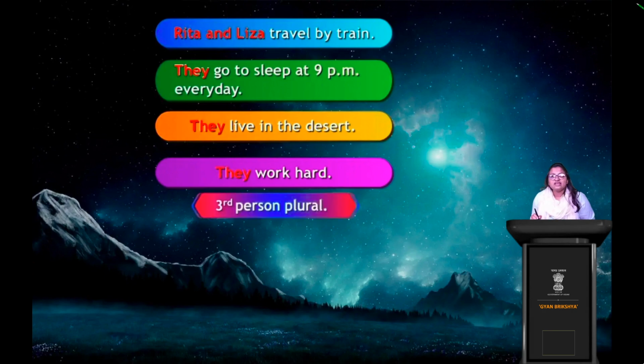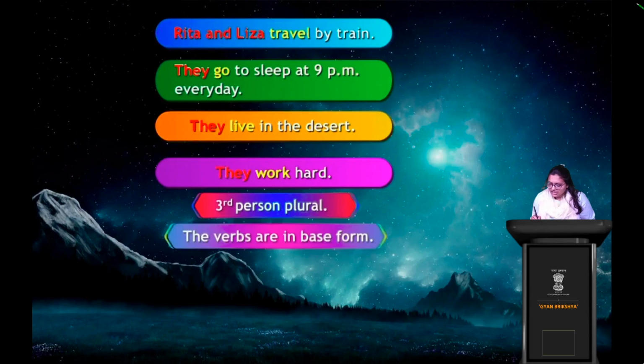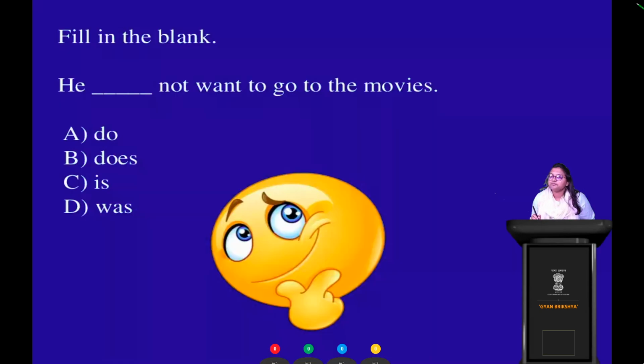So from he, she we have now come to they. So they again, neither me nor you, another person. Third person but plural. Okay, third person plural. They means plural, more than one. And then the verbs are in their base forms, right? So that is third person plural, right? Okay, so now let's take up the fifth question of our class today.